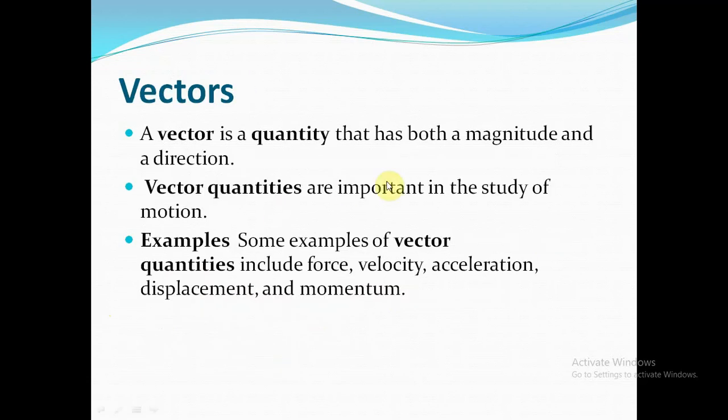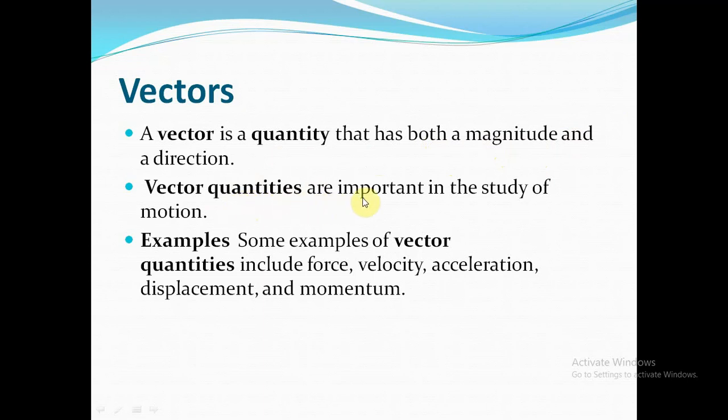Number 2, vectors. A vector is a quantity that has both a magnitude and a direction. The physical quantities which have only magnitude were called scalars in the previous slide, but the quantities having both magnitude and direction are called vectors.